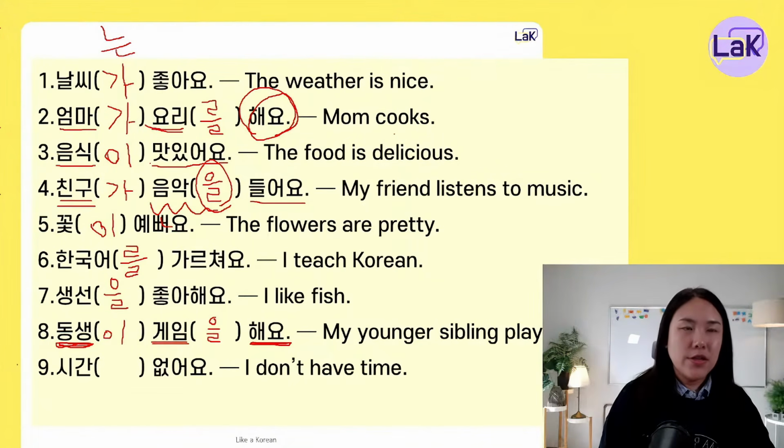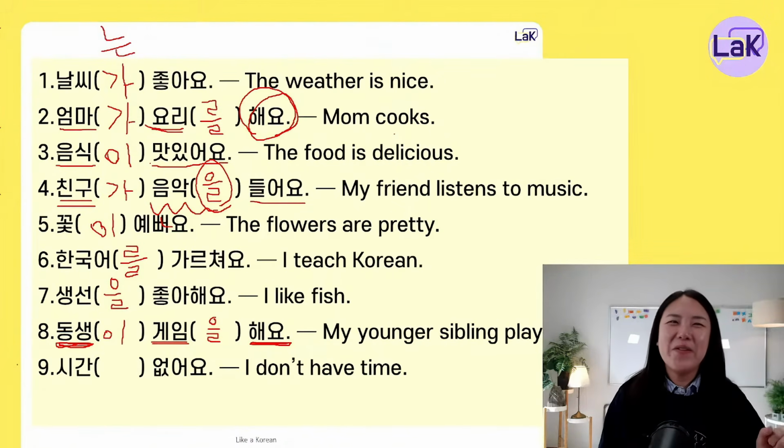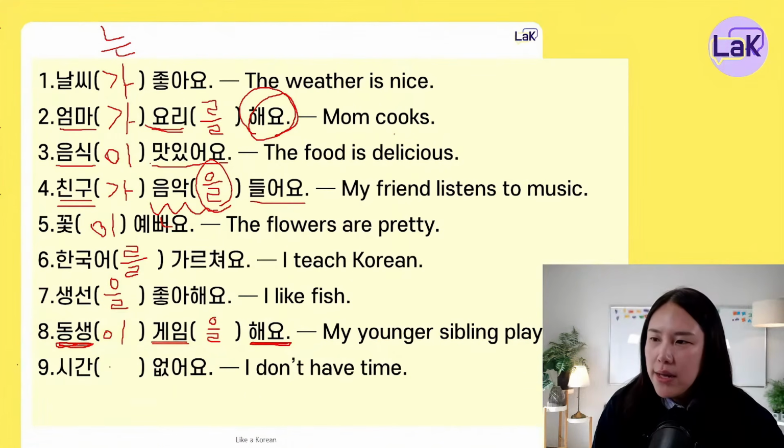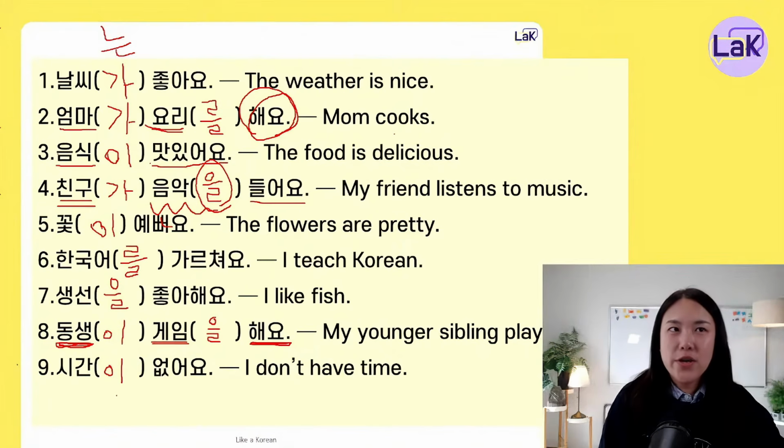In English, have is a verb. But in Korean, 없어요 is not a verb. It's an adjective. So we have to use the marker 이. 시간이 없어요.